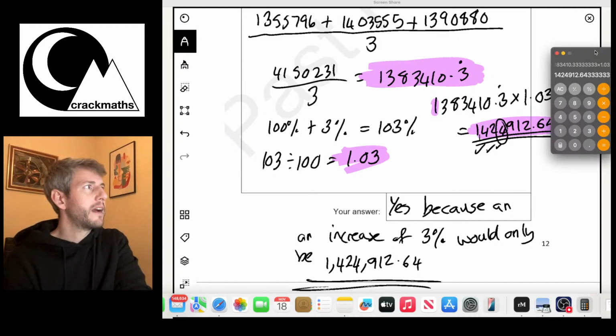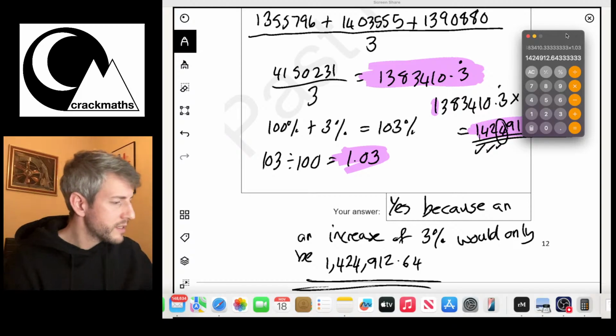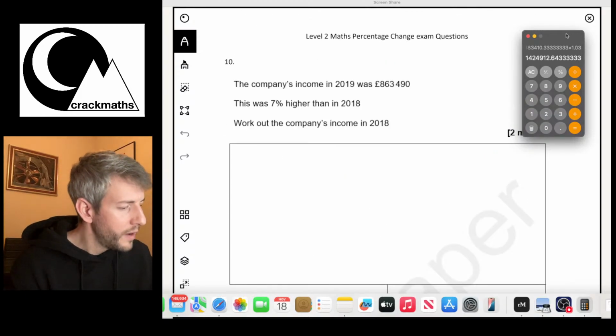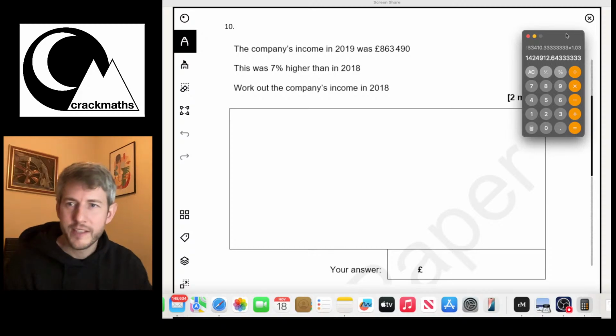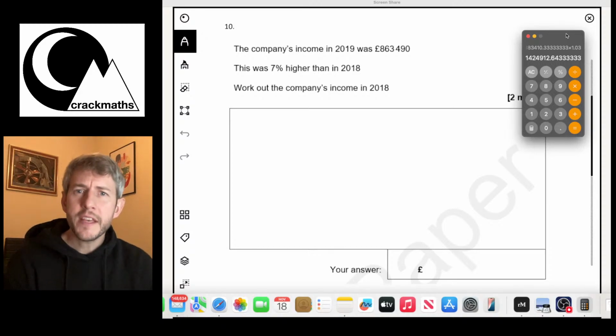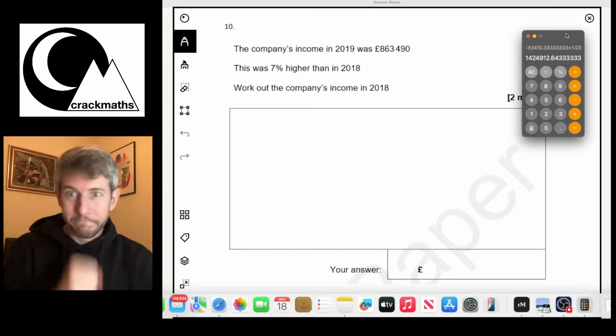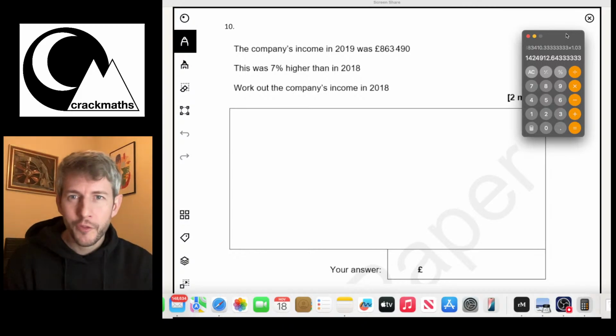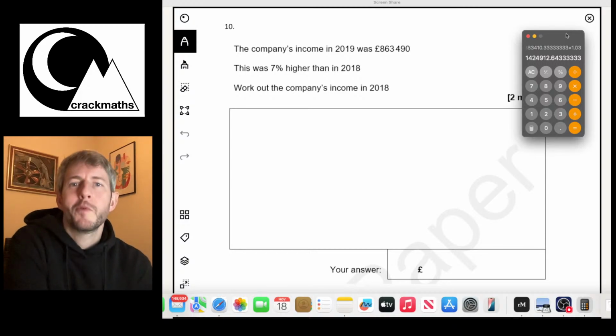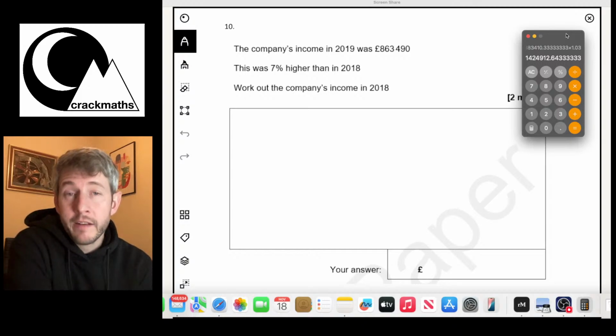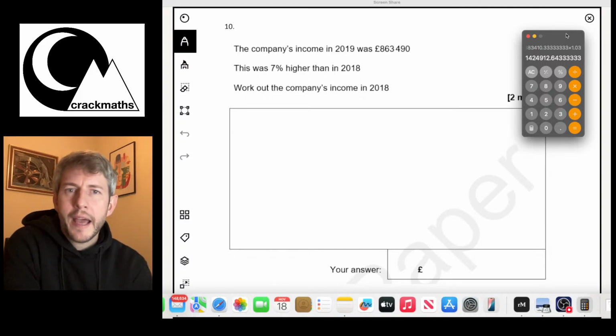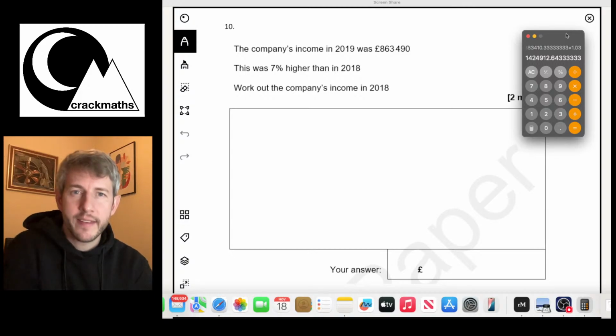So I reckon I've just moved my calculator off the screen. So here we go. Right, a nice straightforward calculator question this time. For this one, this question says the company's income in 2019 was £863,490. This was 7% higher than in 2018. Work out the company's income in 2018.